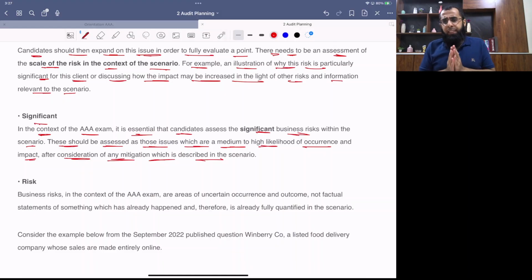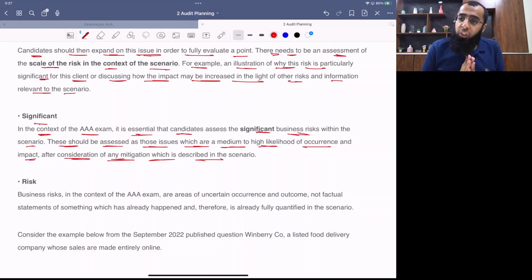Okay. So see, first we define what the expectations in Section A are. You will be given a question on audit planning in which there will be a requirement on risk evaluation, which can include business risk, risk of material misstatement, and audit risk. And then we started discussing business risk. Anything which affects the entity's ability to achieve its objectives, like profits, cash flows, going concern.